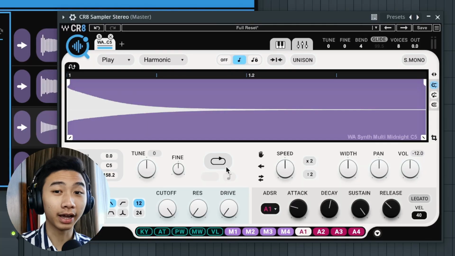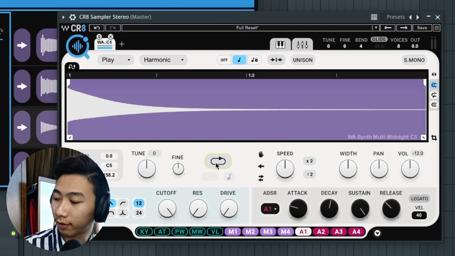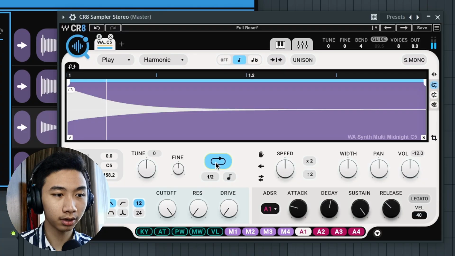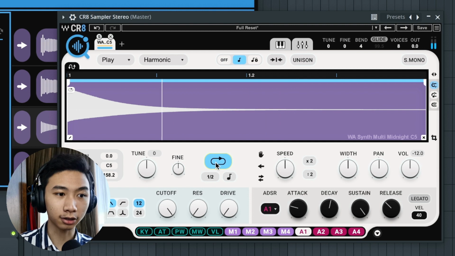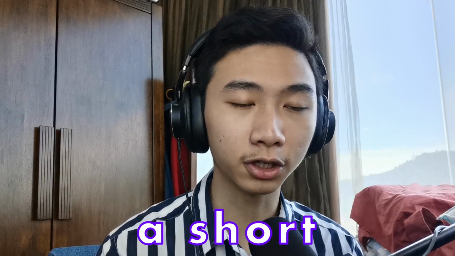Now this next part is where things get really interesting. Over here, you get the option to choose if you want to loop your sample. Without the loop, if I just play a note, it'll just play whatever it is. But if I click loop, it will keep playing as long as I hold down the note. So what I can do here is create an infinite instrument out of a short sample.